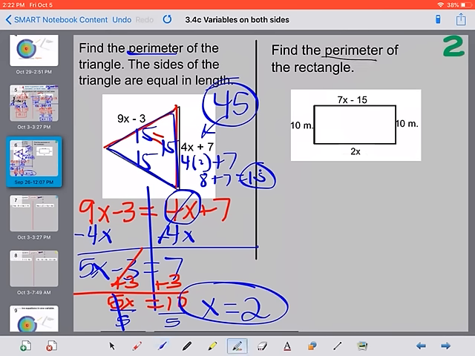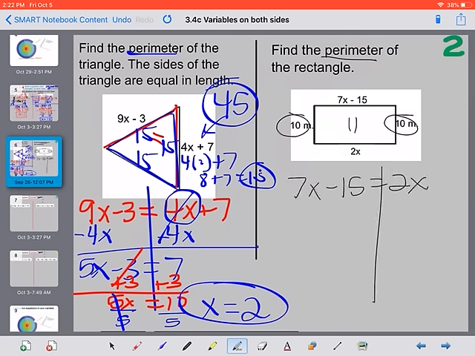They ask us for the same thing on this one. Find the perimeter of the rectangle. We already know this side's 10 and this side's 10. Of rectangles, we know these two sides are equal to each other, so we're going to set 7x minus 15 equal to 2x, and we're going to solve that.